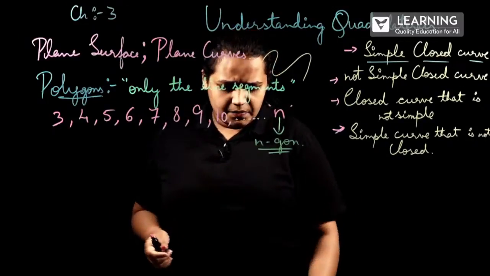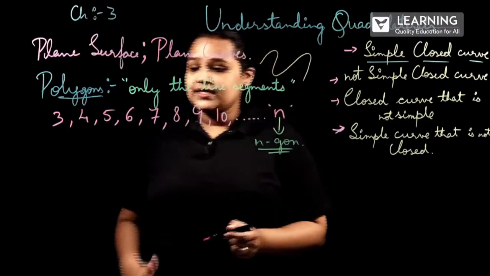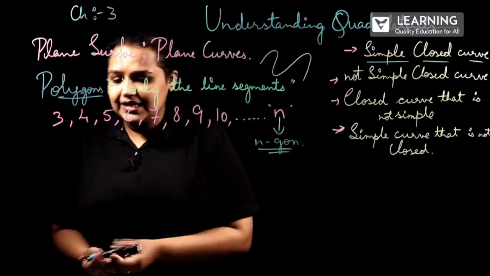Next, the main important topic is diagonals. What are diagonals?